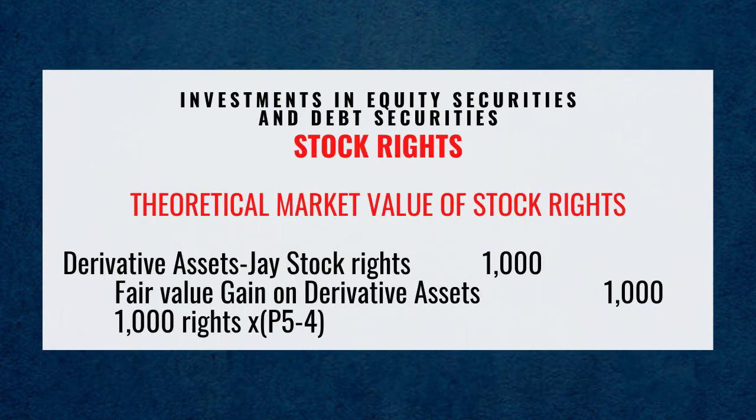Debit derivative assets, J stock rights, 1,000 pesos. Credit fair value gain on derivative assets, 1,000 pesos, which is computed as 1,000 rights times 5 pesos minus 4.